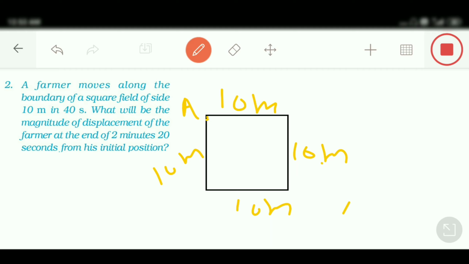Now, the entire question is about converting the 2 minutes 20 seconds into seconds and then finding out the displacement. How can we convert 2 minutes 20 seconds?